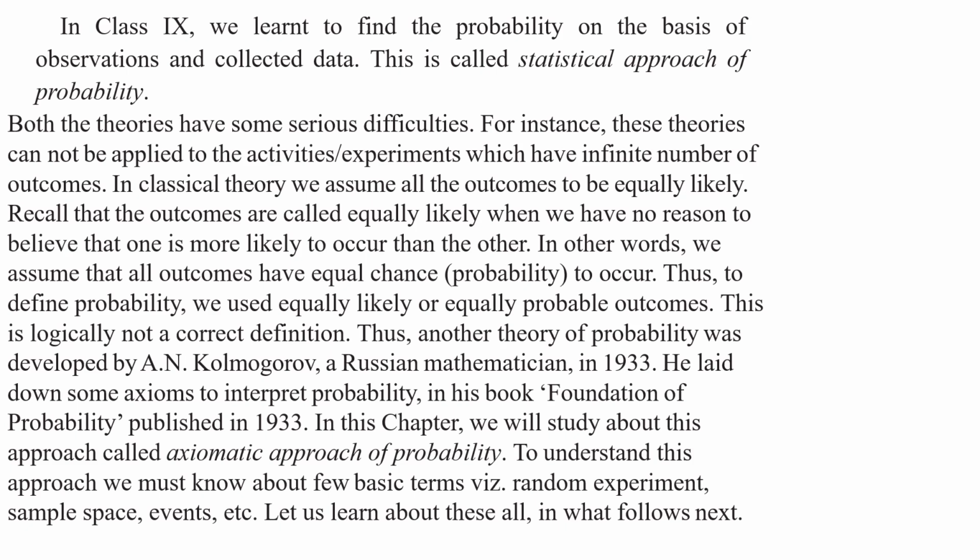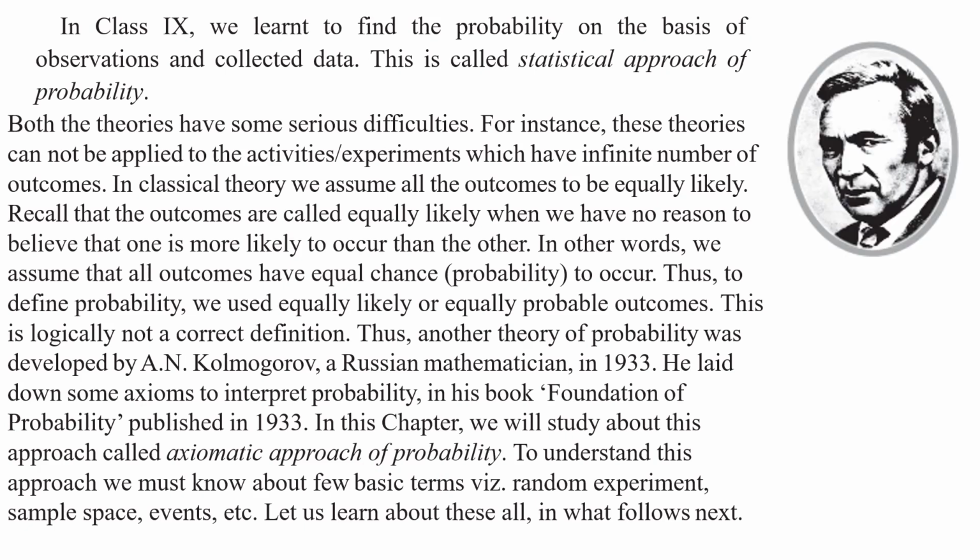Okay, my children, this is the third type of probability. This is called the axiomatic approach of probability. In this chapter, we are going to discuss probability in the axiomatic approach. Okay, my children. So there are three types of probability. First one is the classical theory of probability, and second one is the statistical approach of probability. And now we are going to discuss the axiomatic approach of probability.